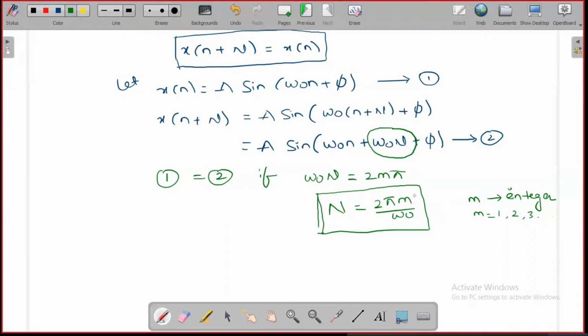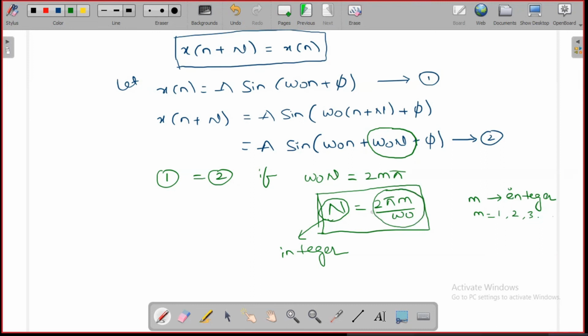Now here the condition is, don't say the minimum value is always at m equal to 1, that 2 pi by omega naught is the fundamental time period. It's wrong. For a discrete time signal, n must always be an integer. You need to choose the m value such that 2 pi m by omega naught gives an integer value.